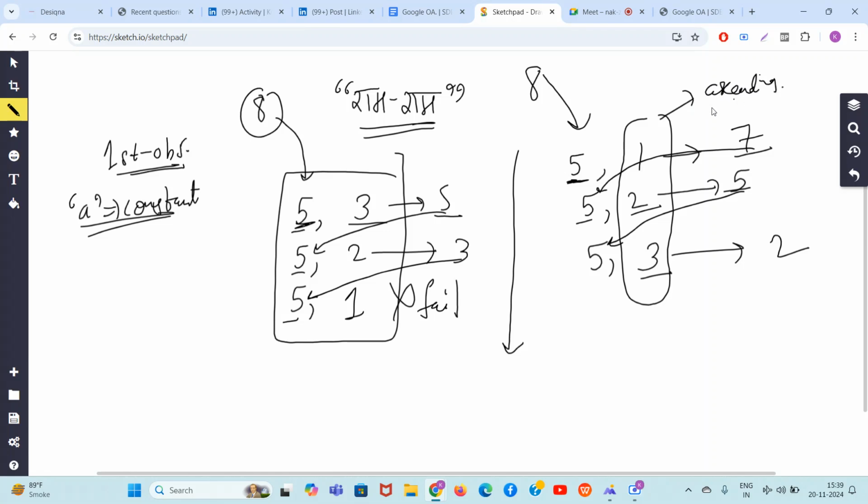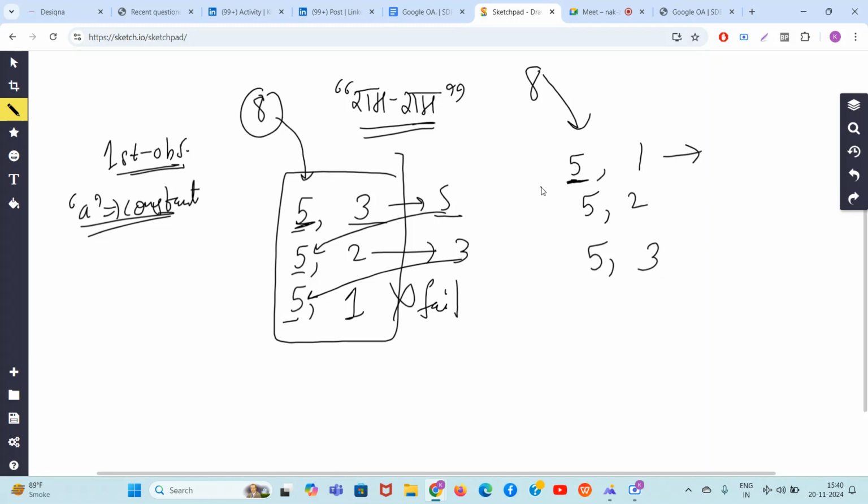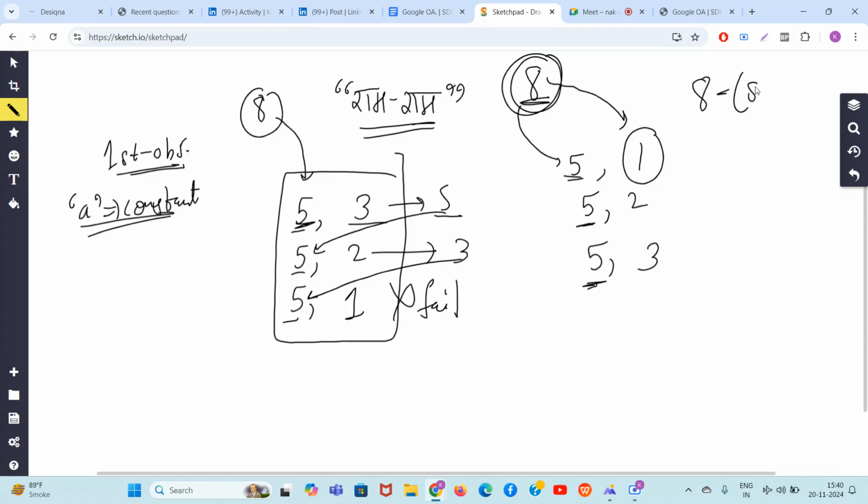Why? Because whatever number you choose, it always has to be greater than or equal to 5, greater than or equal to 5, greater than or equal to 5. So common sense says that you should decrease the smallest number from 8. If you subtract the smallest number from 8, there are maximum chances that the result will be greater than or equal to 5, because the result will be the largest, and the largest result has the largest probability of being greater than or equal to 5. So if I subtract 1 from 8, there is a higher chance that it stays at least 5, rather than subtracting 3 first and then 2, like that.